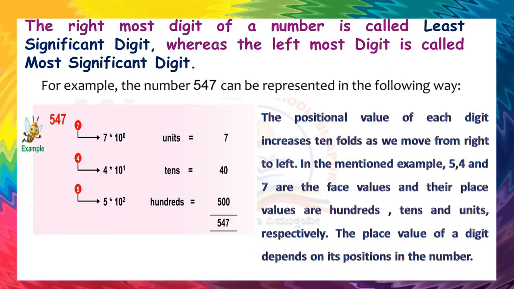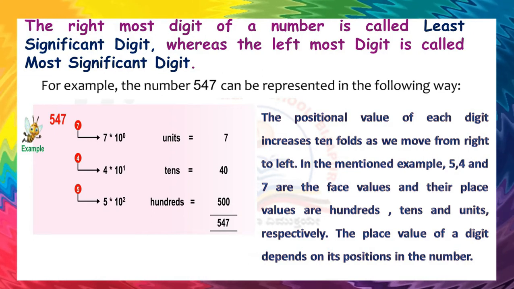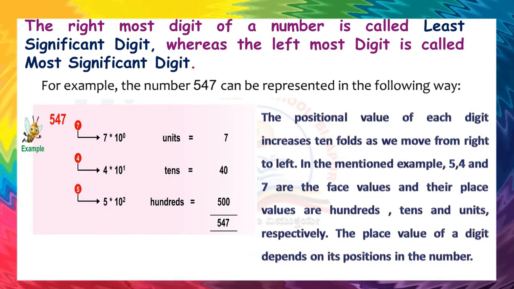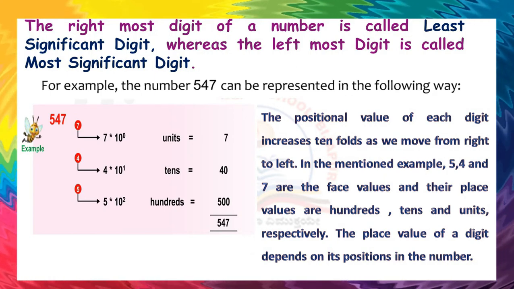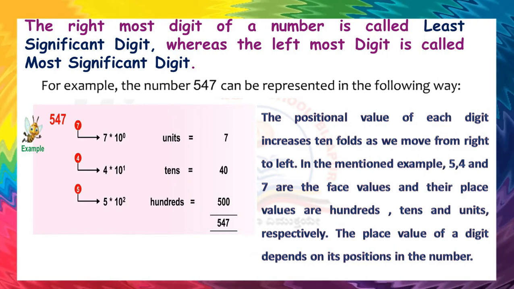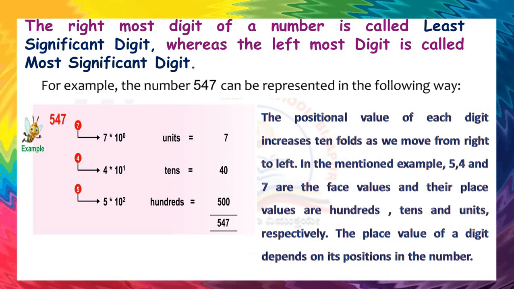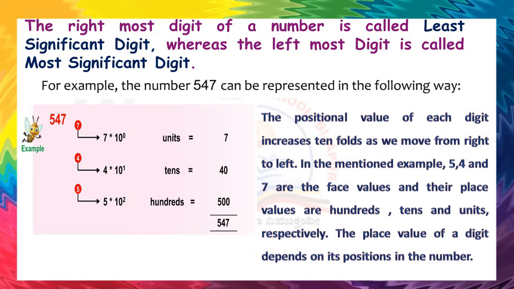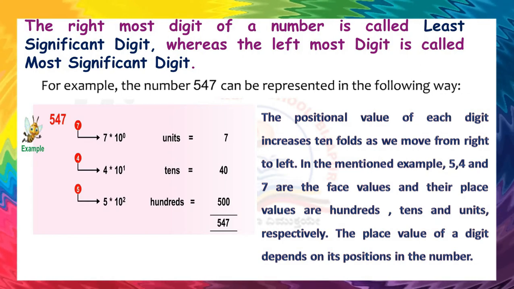The positional value of each digit increases 10 folds as we move from right to left. In the mentioned example, 5, 4 and 7 are the face values, and their place values are hundreds, tens and units respectively. The place value of a digit depends on its position in the number. Children, it is clear now.